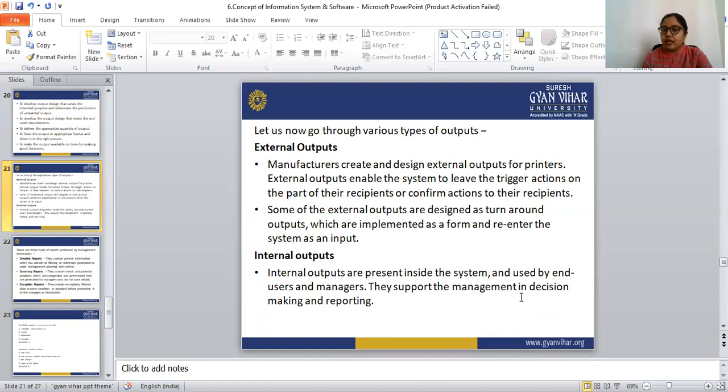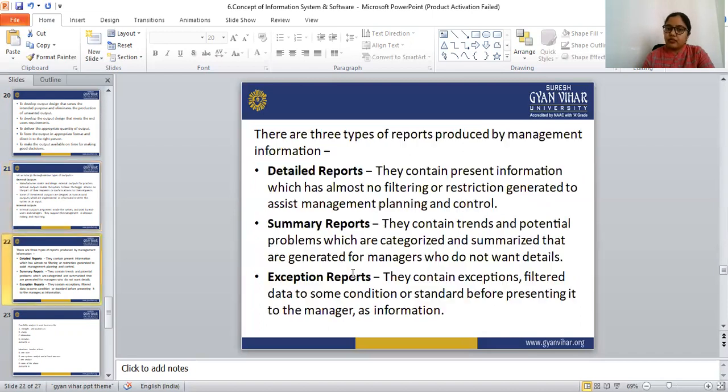They support the management in decision making and reporting. So these are the external outputs and the internal outputs.